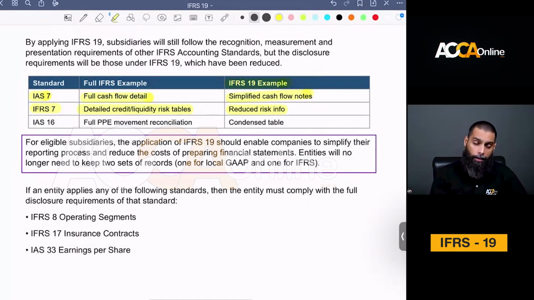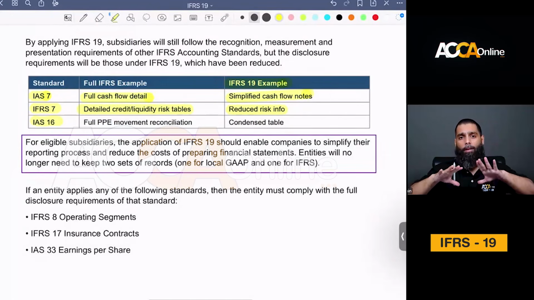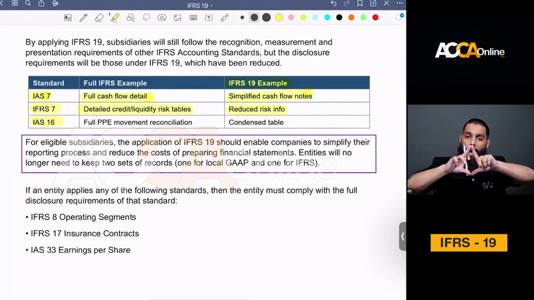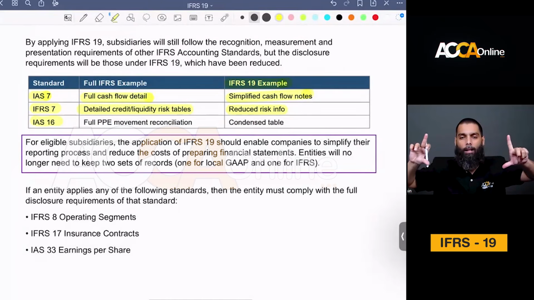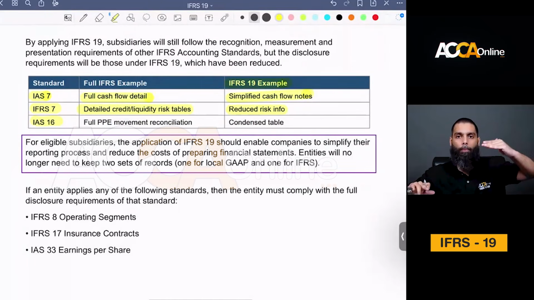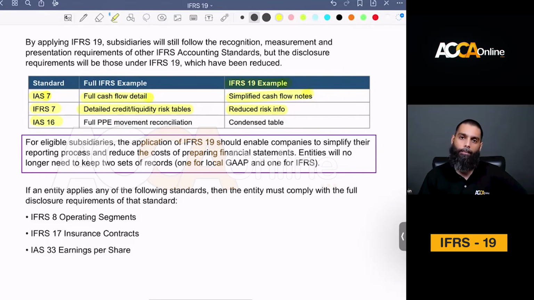IAS 16, for example, generally with full IFRS you have to provide a full movement of your property, plant, and equipment from opening to closing, including all the heads. But if you are applying IFRS 19, you can only provide a condensed table for IAS 16's property, plant, and equipment, and that would be sufficient.